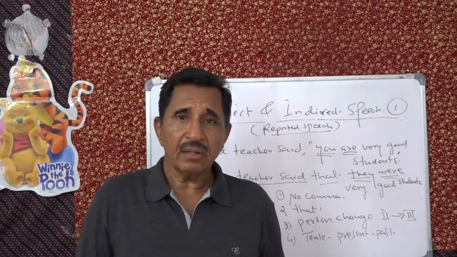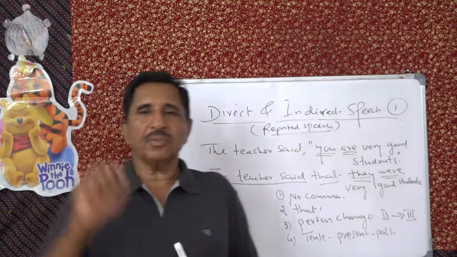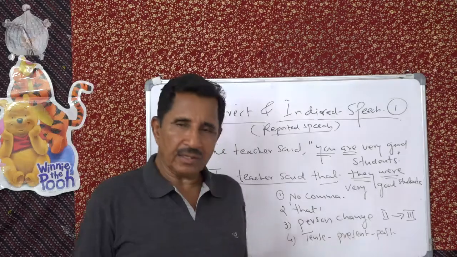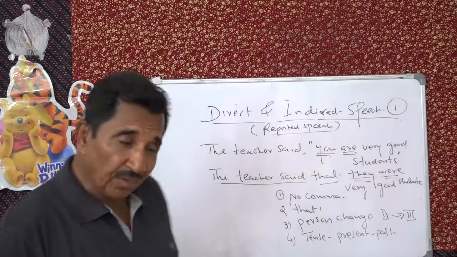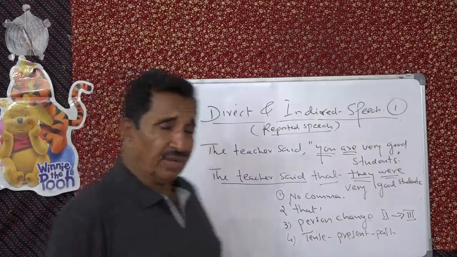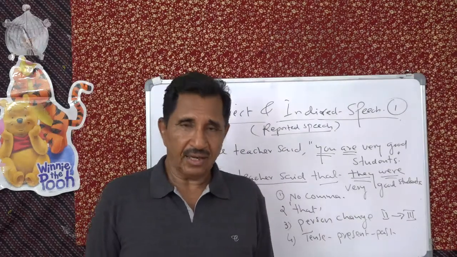It has to be very often indirect. For example, you are reporting a speech of a great man. Then what will you say? The speaker said that. So it's a very important communication strategy, using indirect speech.